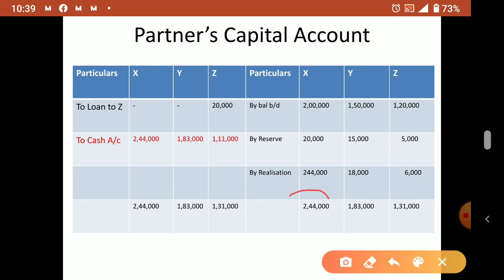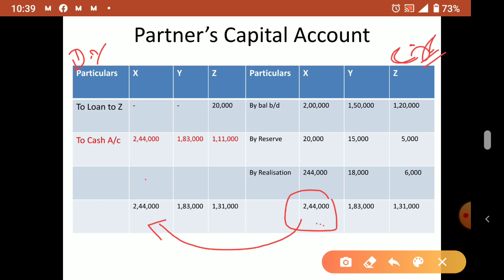Now you can see here, this X has 2,24,000, so 44,000 we have to transfer, bring it to the debit side, because this side is more. If the debit side is more, that is a debit balance. This is the debit side, this is the credit side.